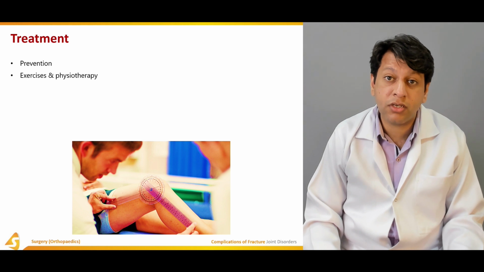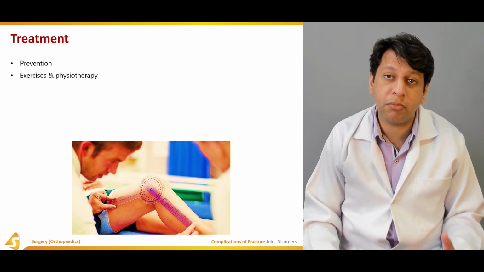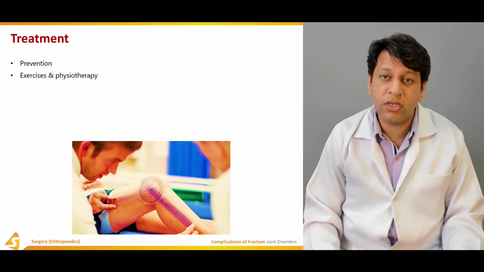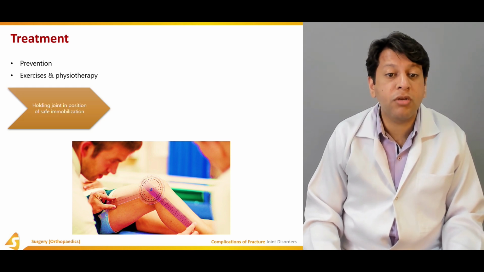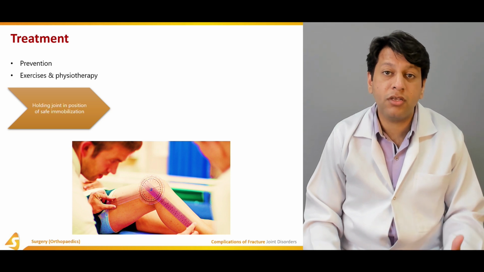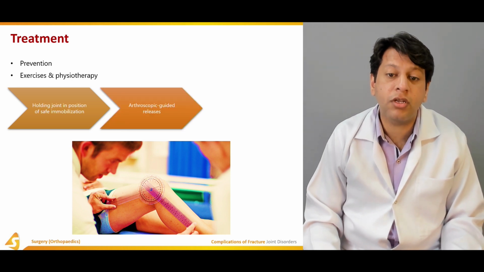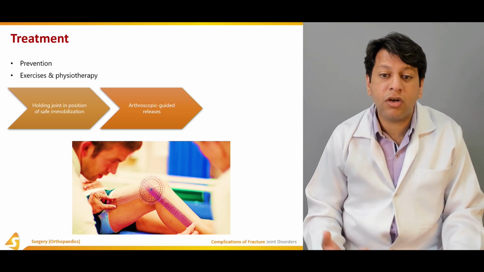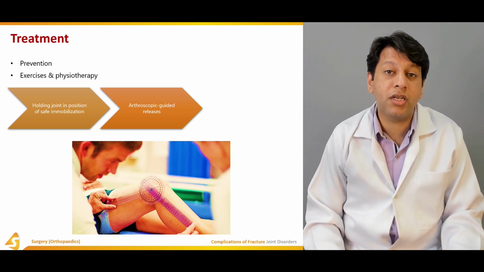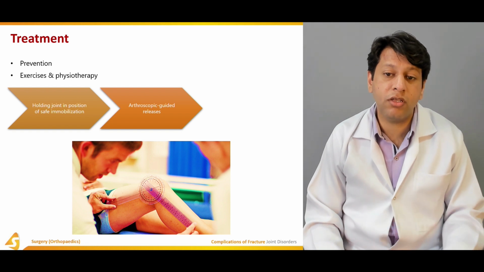You have to tell them the exercise regimen, and aggressive physiotherapy has to be started so that rehabilitation can be done easily. That is in the form of holding the joint in a position of safe immobilization initially if the bone has not completely united. Another option, if fibrosis has occurred in the knee, is that arthroscopic and guided releases can be done as well, especially in the case of the shoulder and the knee.